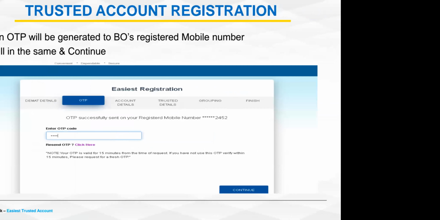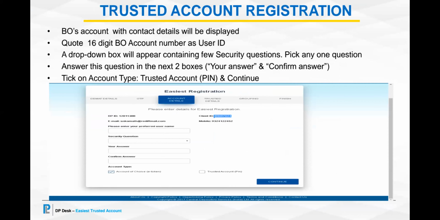Now, trusted account registration. Under this screen, the BO account along with the contact details registered in the DMAT account would be displayed. Now he will have to give a user ID for accessing his easiest account. What we would suggest is that you quote your 16-digit BO number as your user ID, so it would be easy for you to remember. But you can alternatively use any user ID of your convenience.